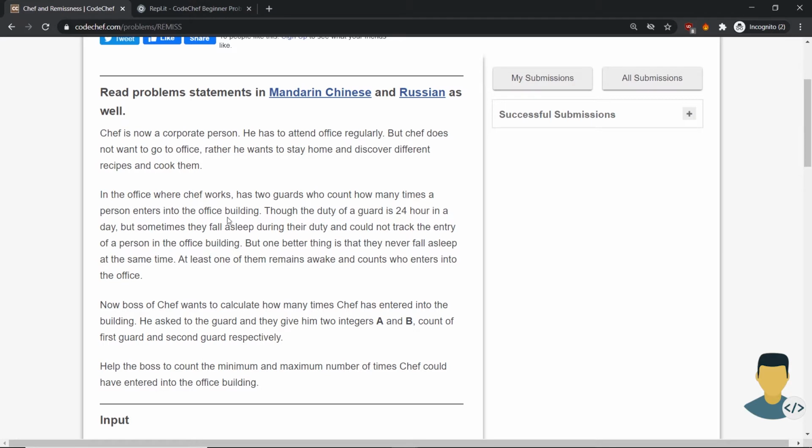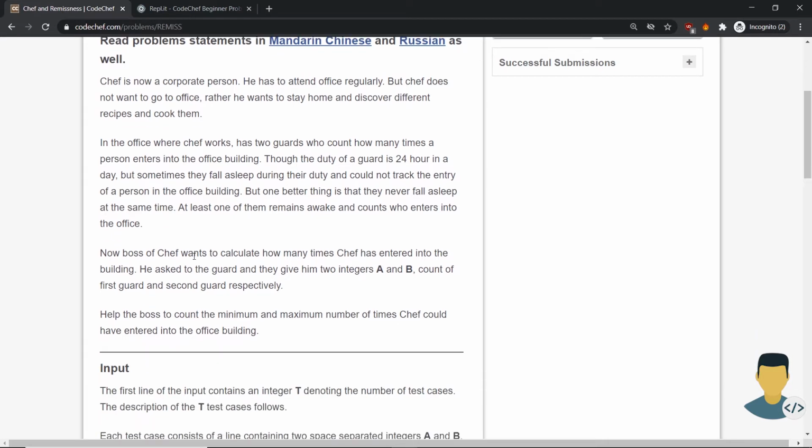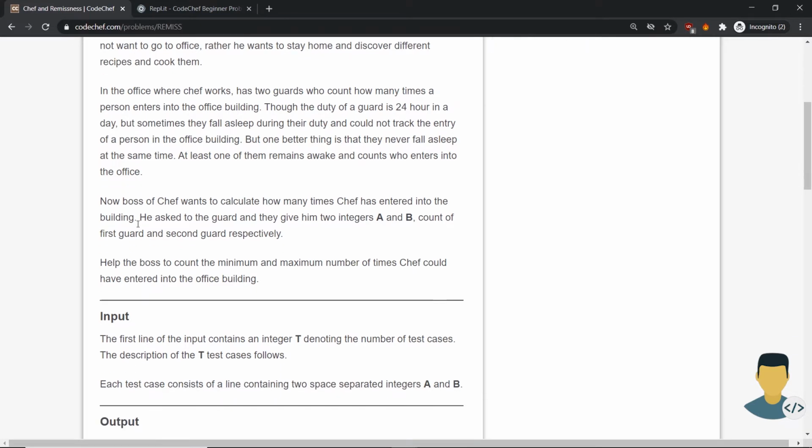In the office where chef works there are two guards who count how many times a person enters into the office building. Though the duty of a guard is 24 hours in a day, sometimes they fall asleep during their duty and could not track the entry of a person in the official building. But one better thing is that they never fall asleep at the same time. At least one of them remains awake and counts who enters into the office.